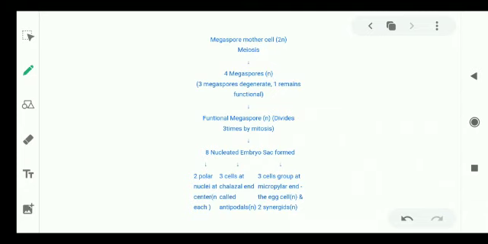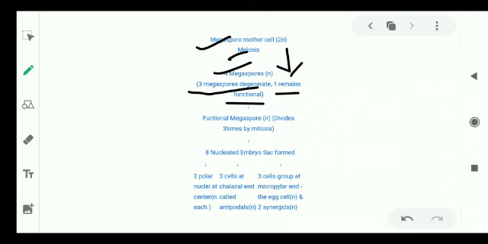So this is the overall process that occurs during megasporogenesis and embryo sac development. The megaspore mother cell, which is diploid, undergoes meiosis. So that's why it produces 4 haploid megaspores. Out of the 4 haploid megaspores, 3 megaspores will undergo degeneration. Only 1 megaspore is left, and that is called the functional megaspore.